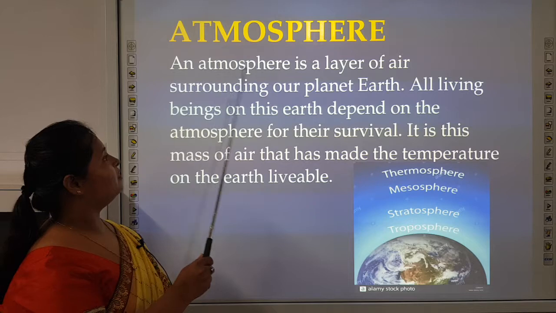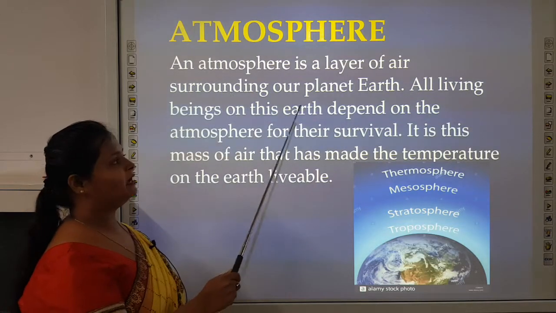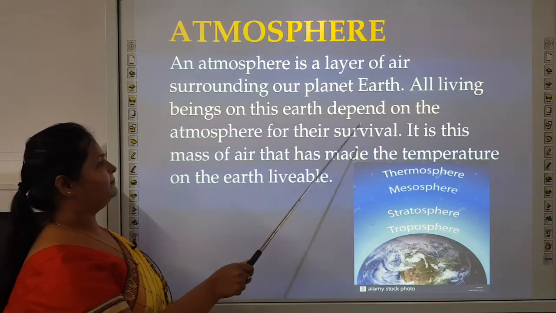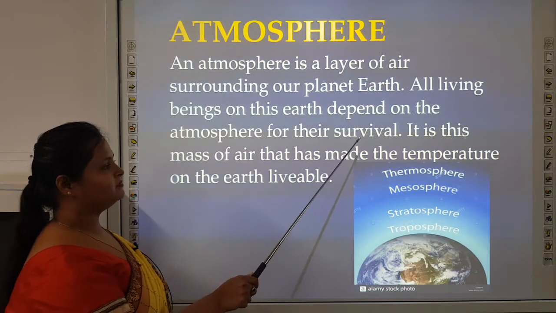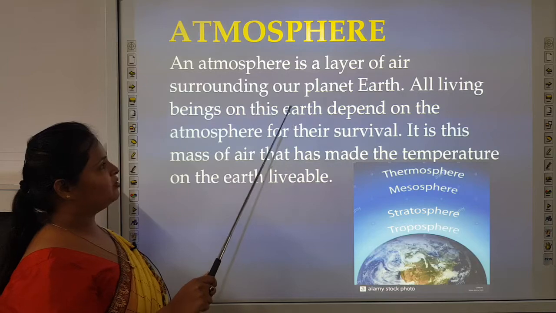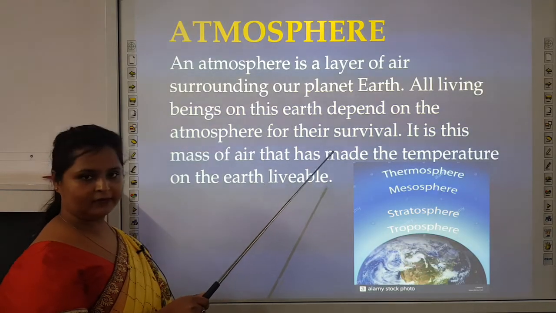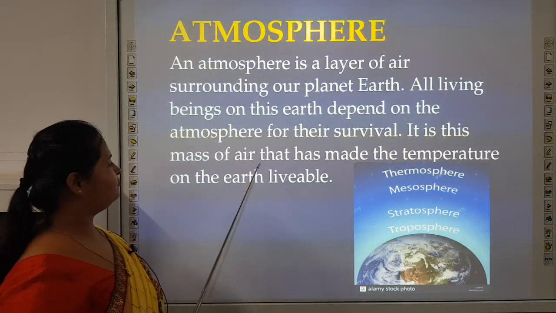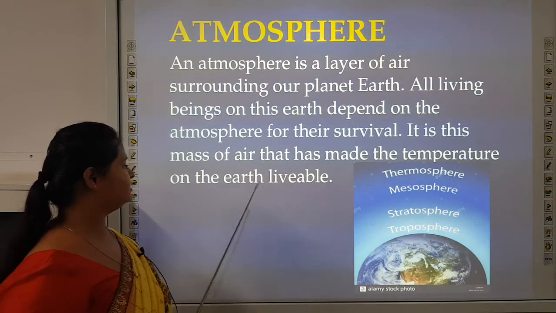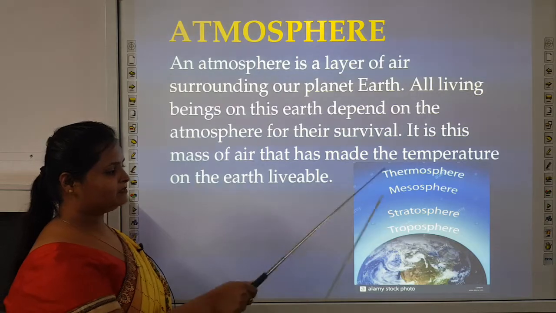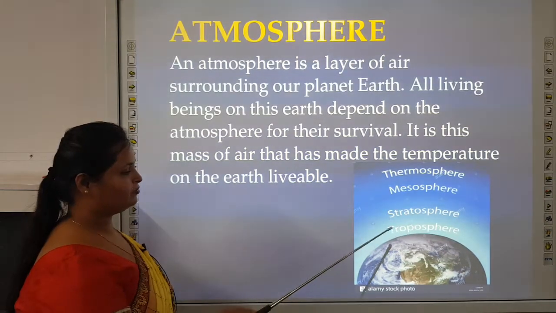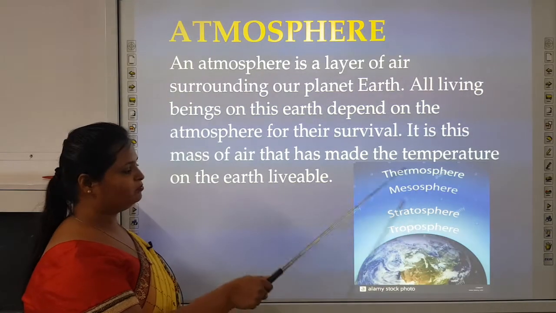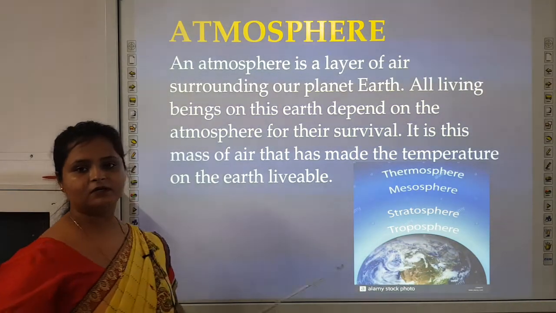Atmosphere. An atmosphere is a layer of air surrounding our planet Earth. All living beings on this earth depend on the atmosphere for their survival. Why do they depend on the atmosphere? Because the atmosphere consists of air and air consists of various gases. It is this mass of air that has made the temperature on the earth livable. There are various layers of the atmosphere, like troposphere, stratosphere, mesosphere and thermosphere. We are going to read about these layers in the further slides.